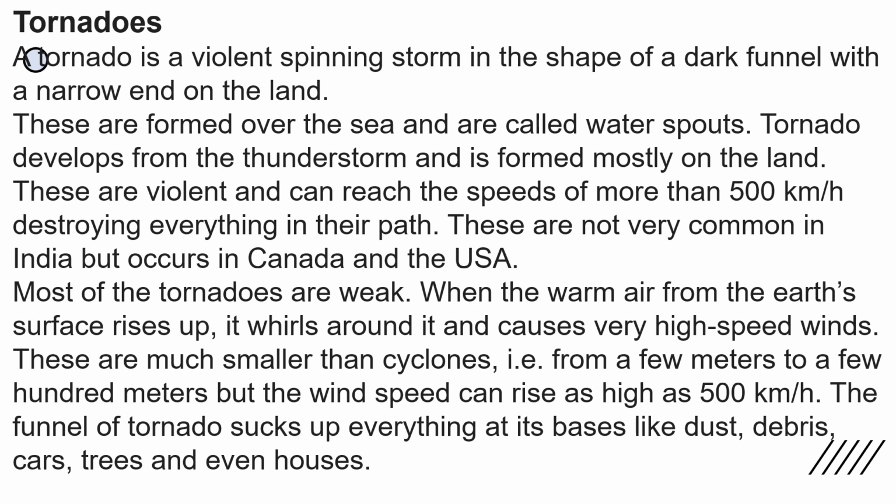Next is about tornadoes. A tornado is a violent spinning storm in the shape of a dark funnel with a narrow end on the land. Those formed over the sea are called waterspouts. A tornado develops from the thunderstorm and is formed mostly on the land. These are violent and can reach speeds of more than 500 km per hour, destroying everything in their path. These are not very common in India but occur in Canada and the USA.